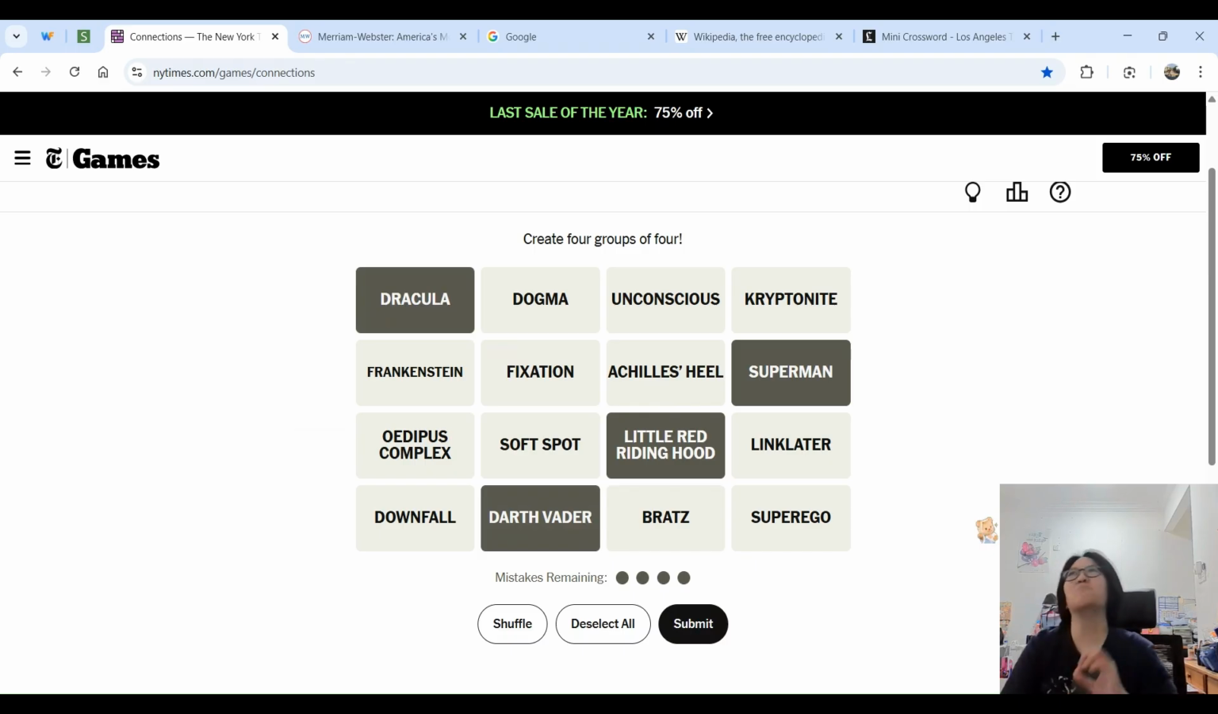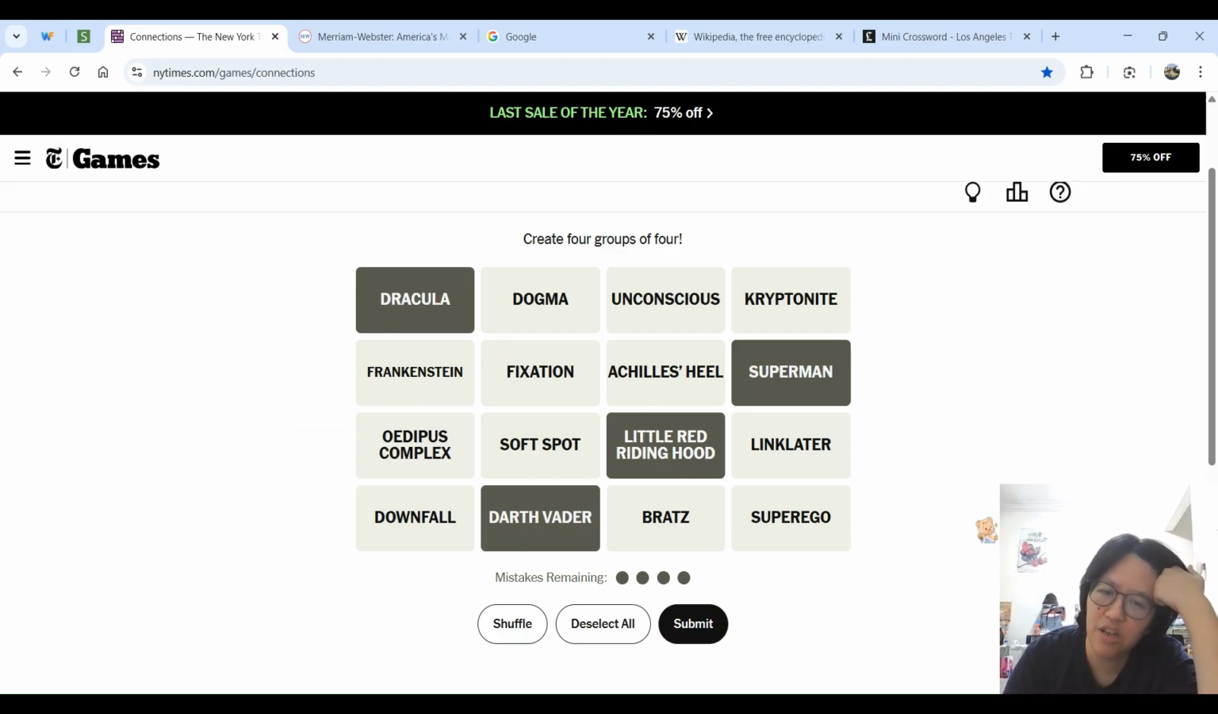Dogma. What does dogma mean? I'm actually not sure. Linklater. Is that a movie or something? Super Ego, the movie. Fixation, Super Ego. They could be psychological. Oedipus complex. It could be psychological terms.